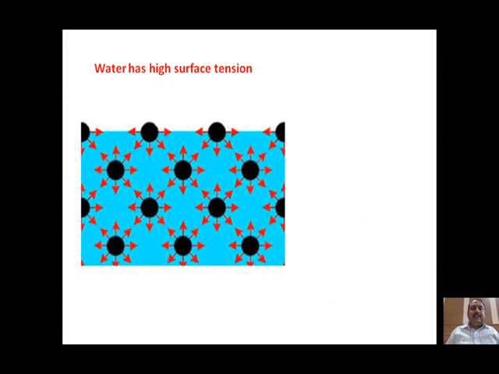Now, water has high surface tension. How does water have high surface tension?